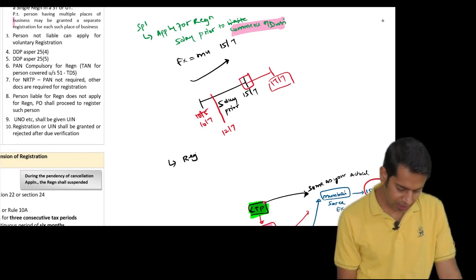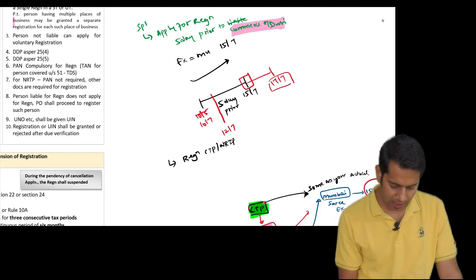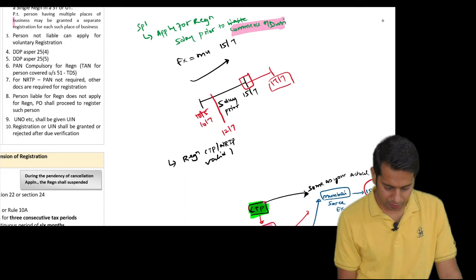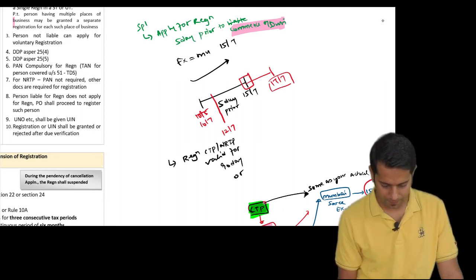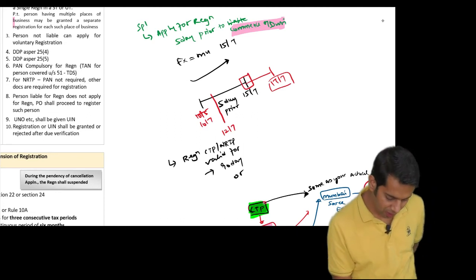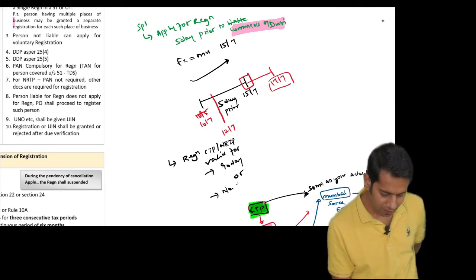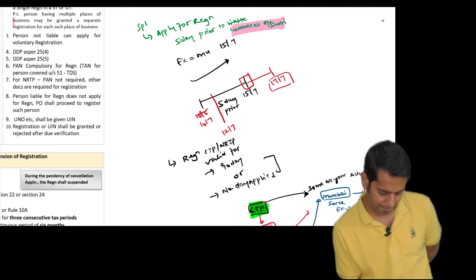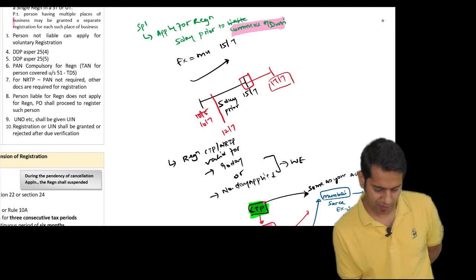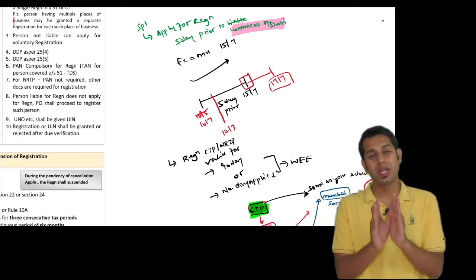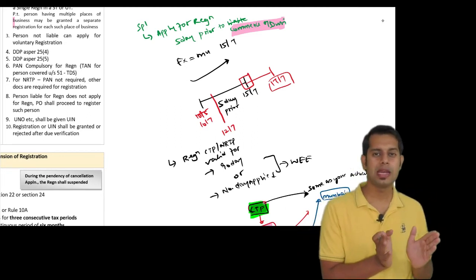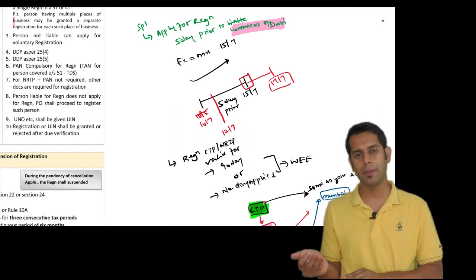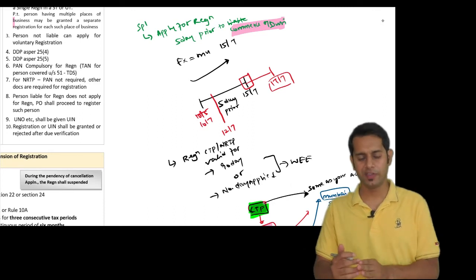application or your registration as a casual taxable person or non-resident taxable person will be valid for 90 days, or number of days applied for, whichever is earlier. Your registration will be valid either for 90 days or for number of days which you have applied for, whichever is less or whichever is earlier.